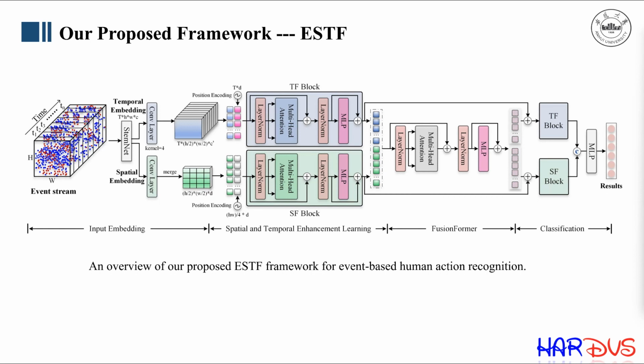As shown in figure, the proposed ESTF architecture contains 3 main learning modules: 1. Initial spatial and temporal embedding, 2. Spatial and temporal enhancement learning, and 3. Spatial temporal fusion transformer. Specifically, given the input event stream data, we first extract the initial spatial and temporal embeddings respectively. Then, a spatial and temporal feature enhancement learning module is devised to further enrich the event stream data representations by deeply capturing both spatial correlation and temporal dependence of event stream. Finally, an effective fusion transformer block is designed to integrate the spatial and temporal cues together for the final feature representation.